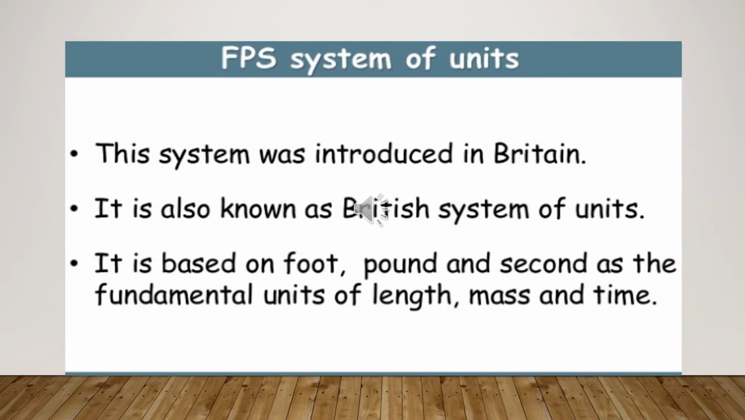Now the third system that we are going to discuss over here is the FPS system. This system was introduced in Britain and it is known as the British system of units. It is based on foot, pound, and second as the fundamental units of length, mass, and time. Means if we are talking about the FPS system, the fundamental unit of length will be foot, the fundamental unit for mass will be pound, and the fundamental unit for time will be second.